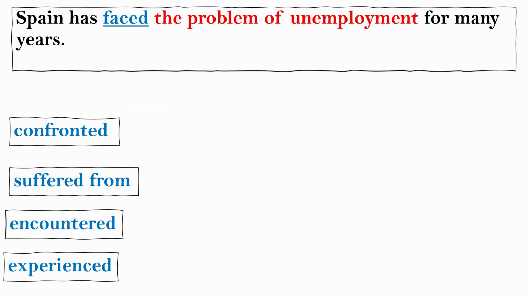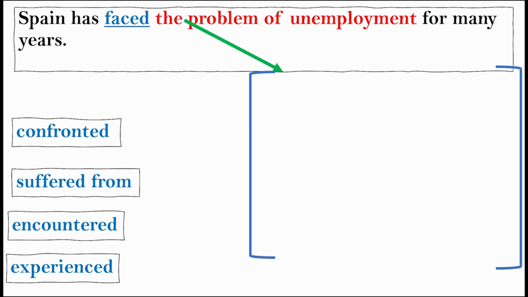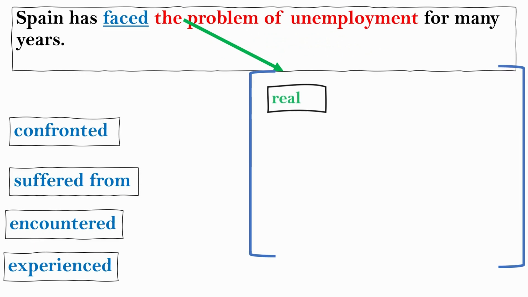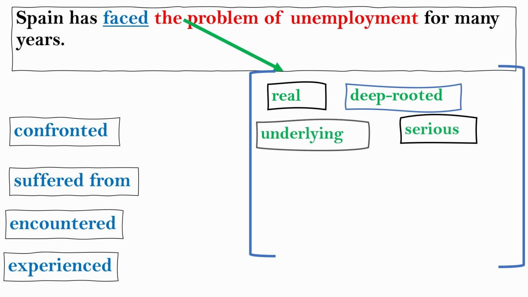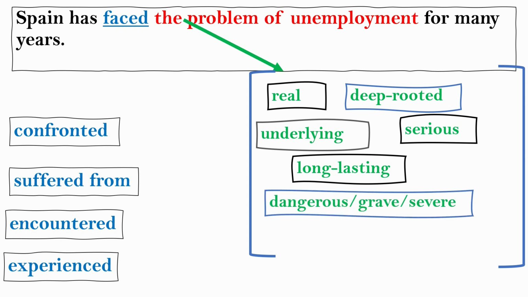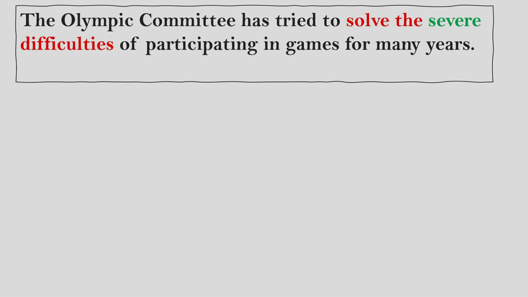Now, how about the adjective before the noun? Which adjective can I add before the word problem? Can you remember from the words I showed to you? Yes, we can say what? Real problem, deep-rooted problem, underlying problem, serious problem, long-lasting, dangerous, grave or severe, persistent, urgent. Now the sentence is stronger. You showed the examiner that you know more words. The meaning is deepened and the connotative meaning is stronger.